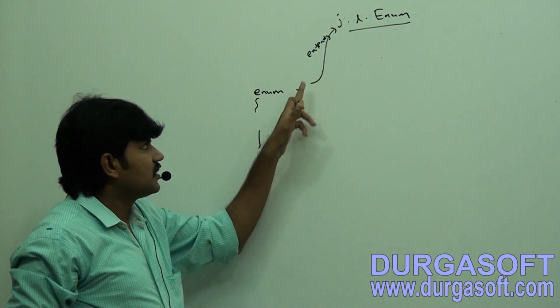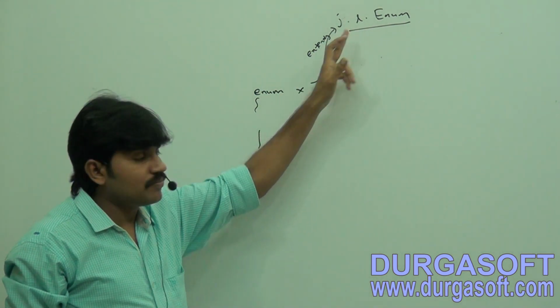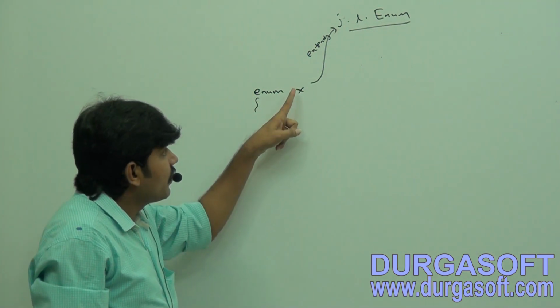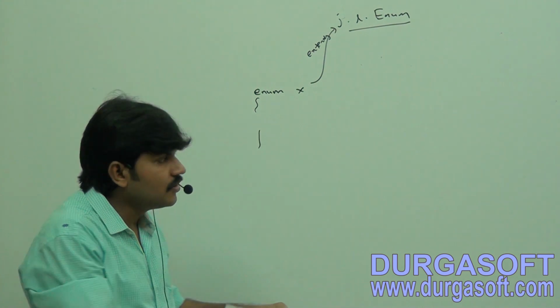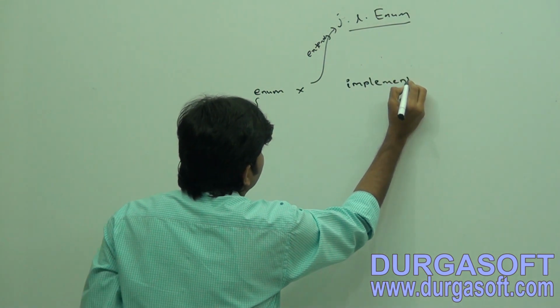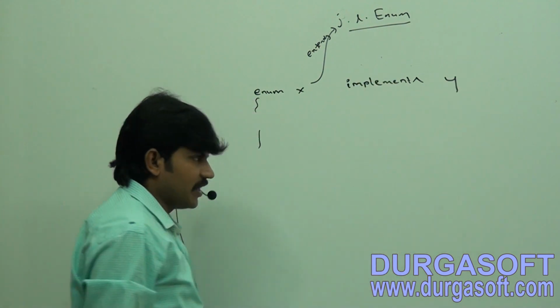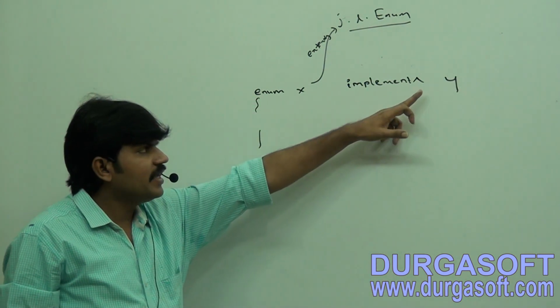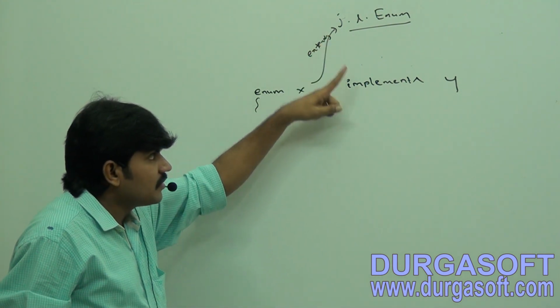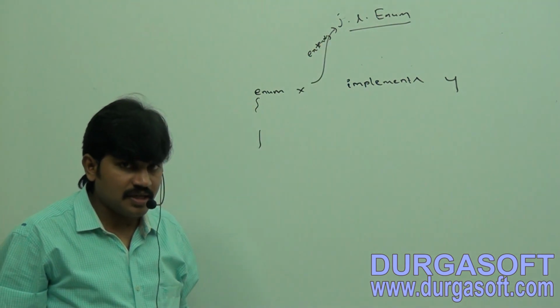That's why it is already extending java.lang.Enum. You can't extend any other. But while extending a class, is it possible to implement an interface or not? Here, implements Y. Assume Y is an interface, right? While extending, is it possible to implement or not? Yes. What is the problem?